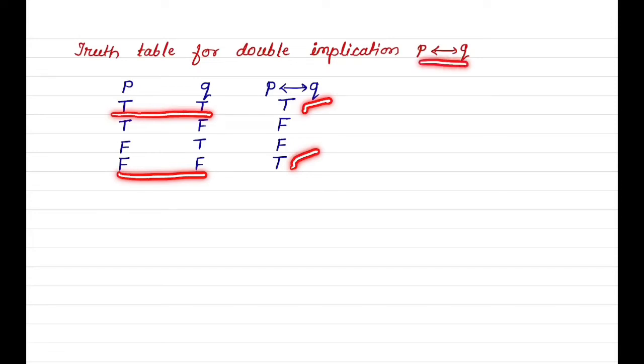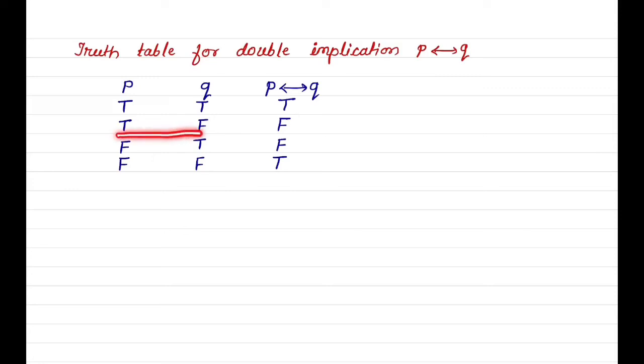If one statement is true and the other is false, then double implication is false. Here P is true and Q is false, then double implication is false. P is false and Q is true, then double implication is false.